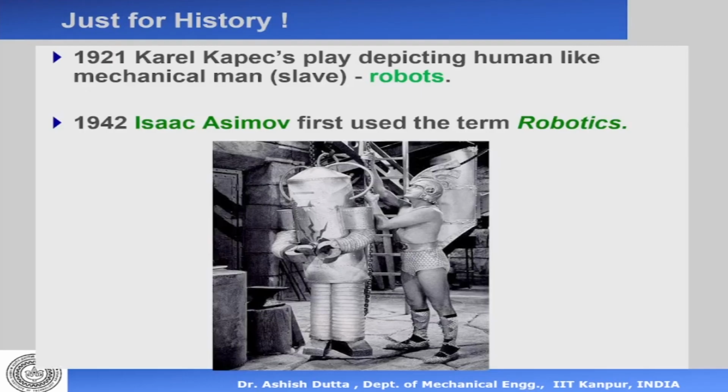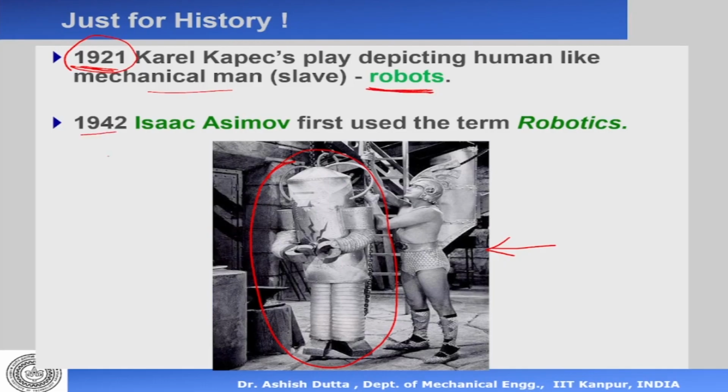So just for historical sake, where did the word robot come from? So in 1921, okay, the Czechoslovakian playwright or drama writer, Karel Čapek, first used the word robot. So the word robot actually comes from the Czechoslovakian language, which means mechanical men. So in 1921, Karel Čapek wrote a play, which is supposed to be shown here, that in future there will be mechanical men who will be replacing human beings to do dirty work in industries. Of course, there was no robot as of that day. Okay, but the word robot, just for historical interest, came from his play, 1921.